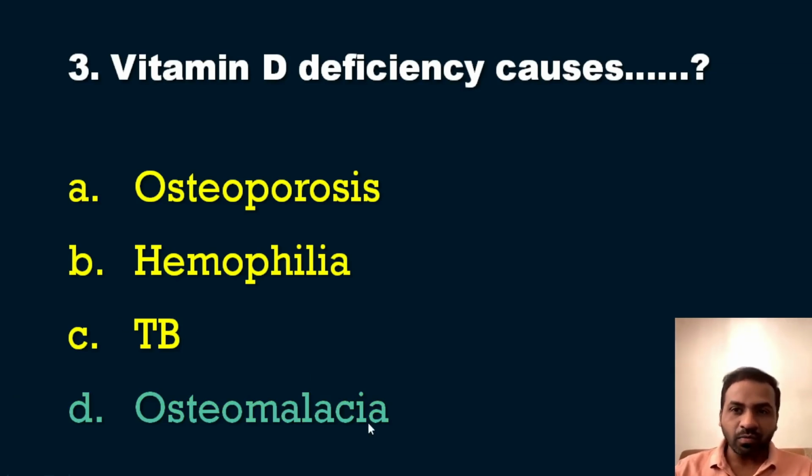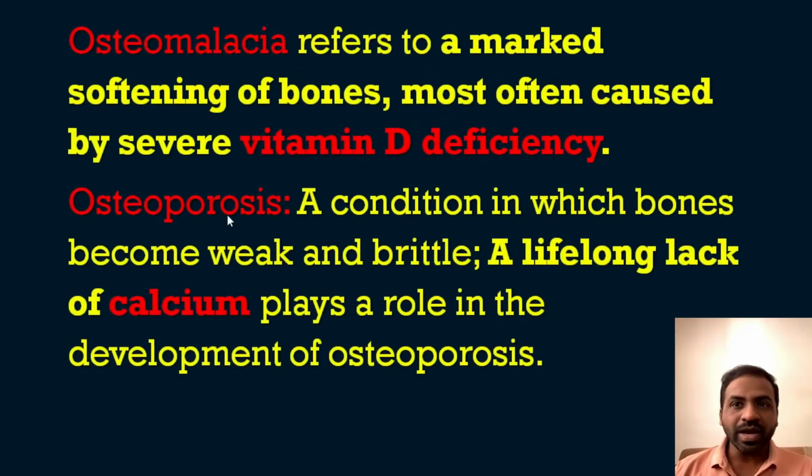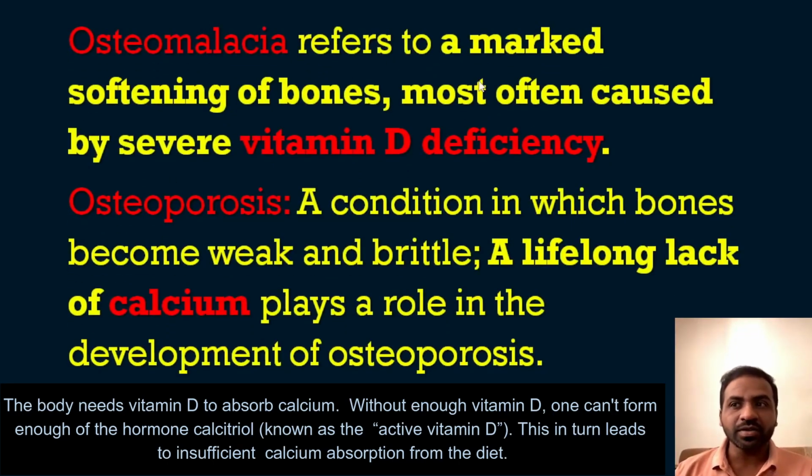So what is osteoporosis, and what is osteomalacia? We will see that in the explanation of this question. Osteomalacia refers to a marked softening of the bones, most often caused by severe vitamin D deficiency. So vitamin D deficiency can result in a condition called osteomalacia, in which there will be marked softening of the bones. That is due to vitamin D deficiency.